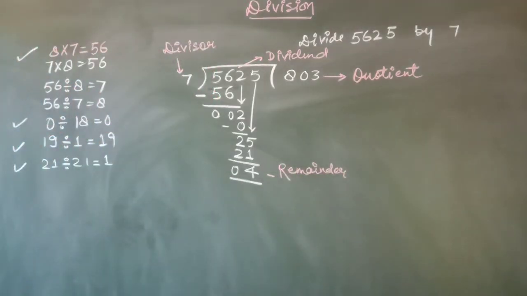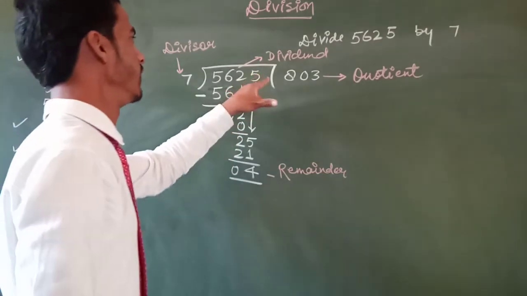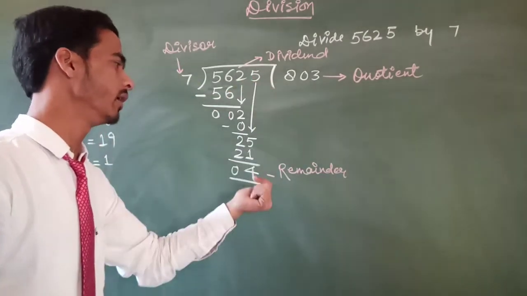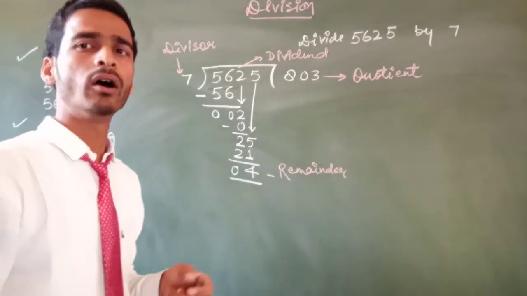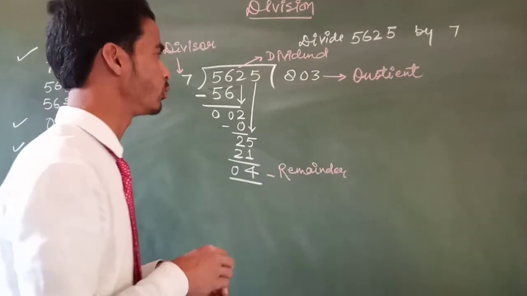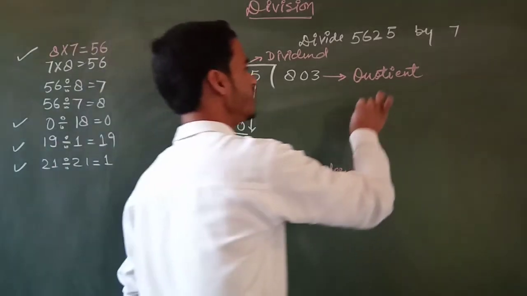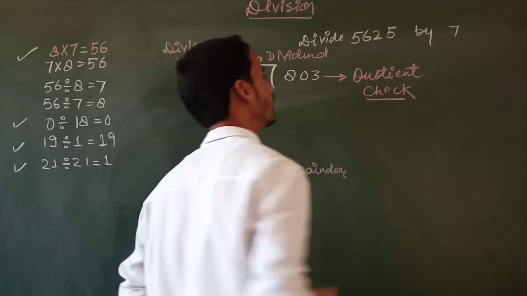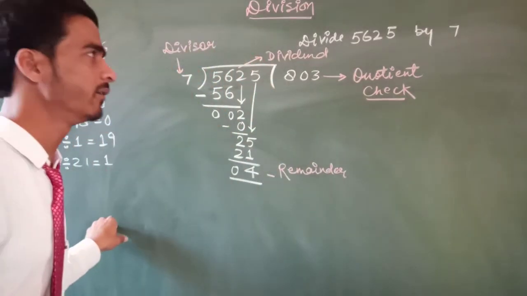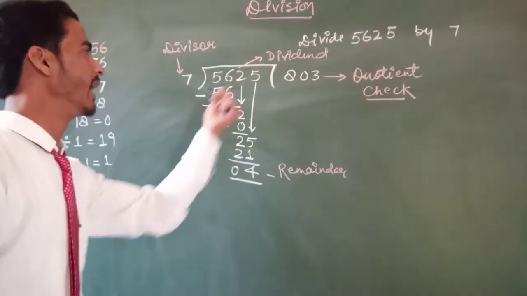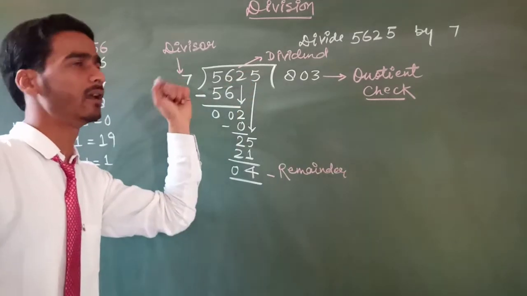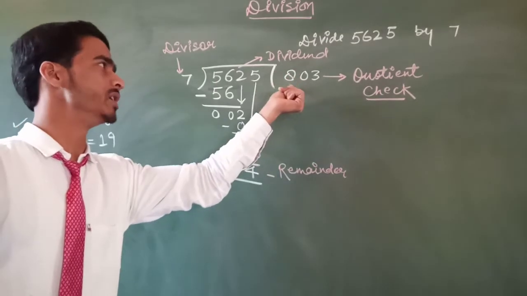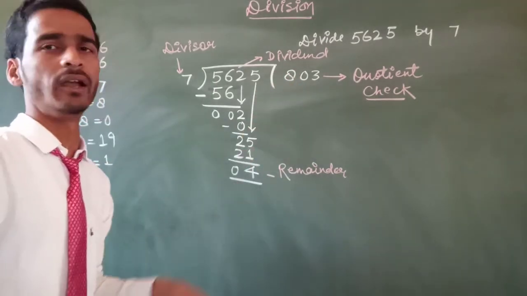Okay, and now we can see here that dividend divided by divisor, and we have to find the quotient and remainder. And there is a check formula, a verification formula. How can we check our answer? Firstly, we have to know which is the dividend and which is the divisor, and also that the dividend is greater than the divisor, and that is the quotient 803 and that is the remainder 4.